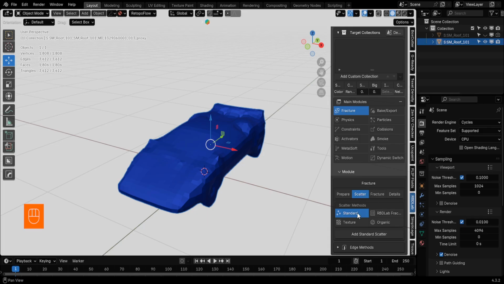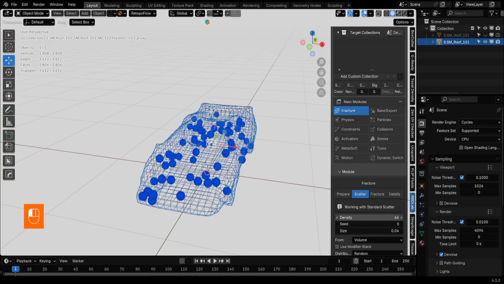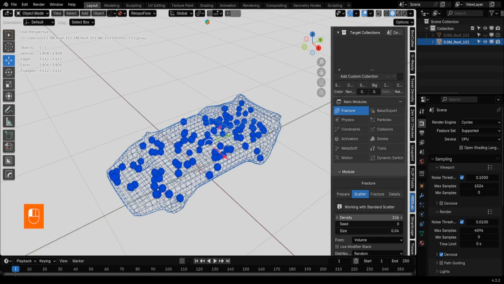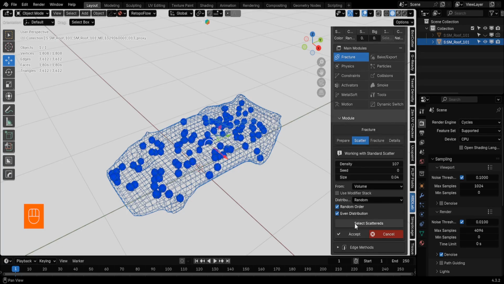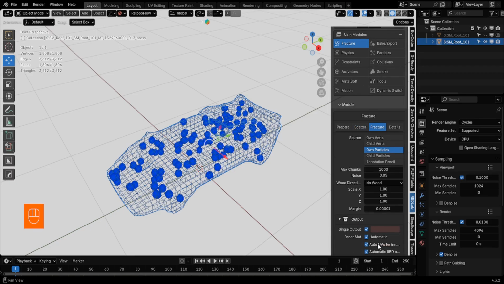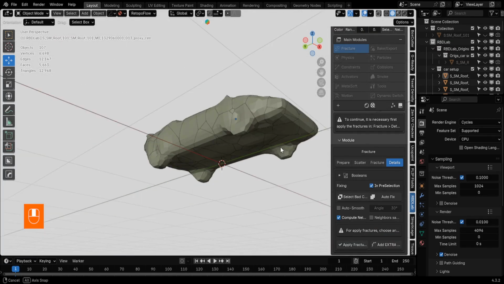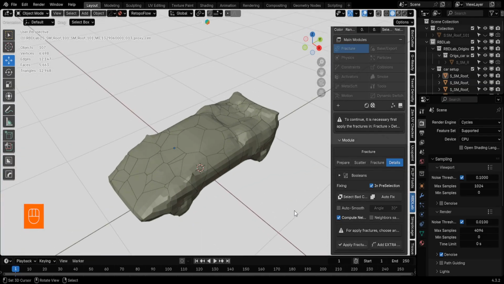Once that's done, I'm heading over to the Scatter tab. I'm going to increase the density to about 95 or maybe even higher to get more fractures. Now, let's confirm the fractures. In the output settings, I'm naming this collection Car Setup. I'll take a quick look around the viewport to make sure the model looks correct and the fracture patterns are appearing where they should.